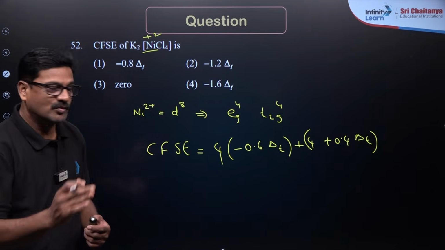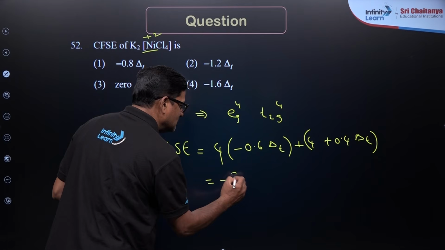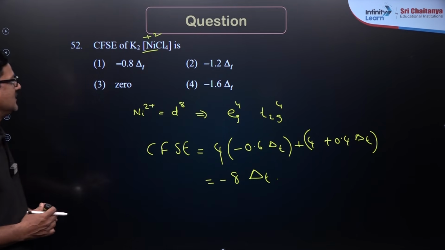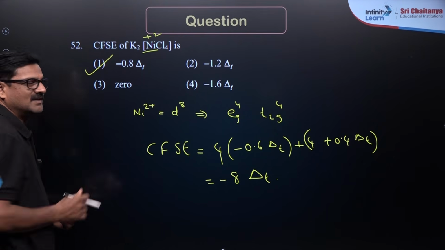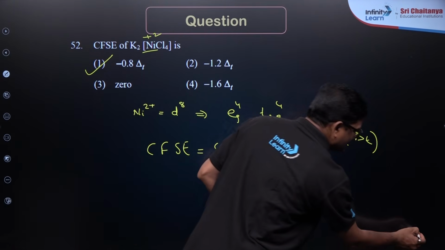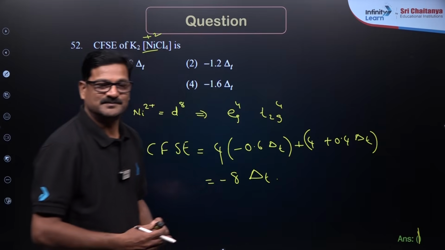On doing so, you are going to get minus 0.8 of the tetrahedral crystal field splitting energy. So option 1 is the correct answer for this question.